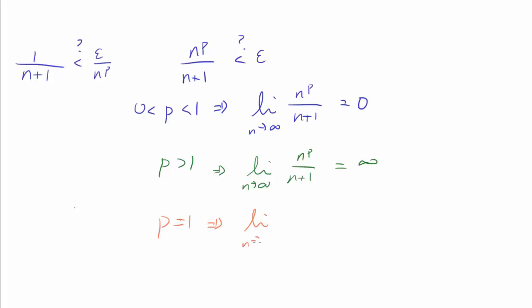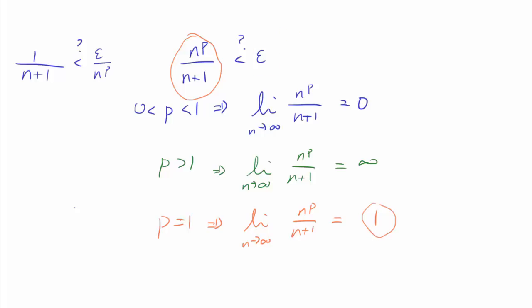Well, in that case, the limit of this quantity is simply 1, because you have n over n plus 1, which is telling you that for large enough values of n, this thing is going to be close to 1. So if epsilon is, for example, 0.5, we cannot make n to the p over n plus 1 less than 0.5 for large enough values of n, because this entire thing is going to approach 1.